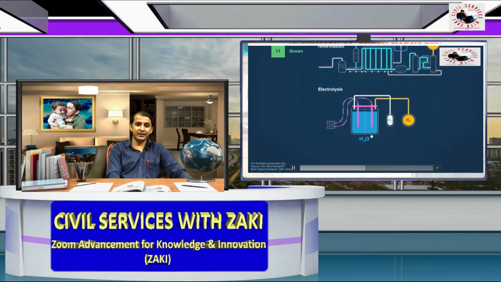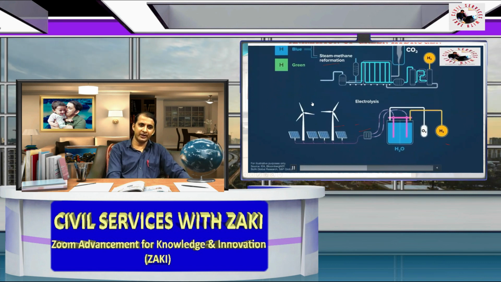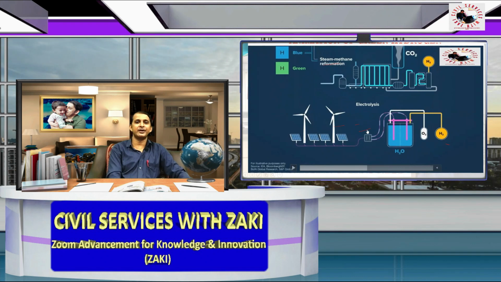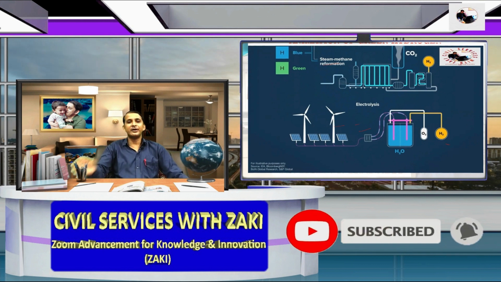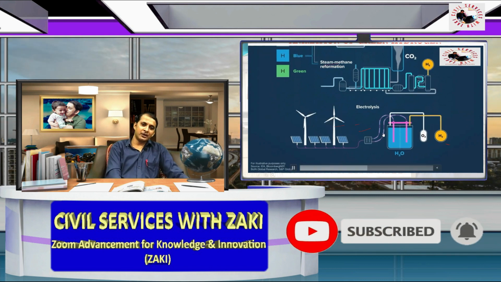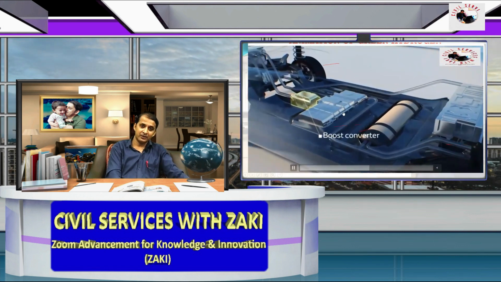And it is integrated with renewable sources of energy like wind energy and solar energy. So that's why it is called a green source of energy. That's why it is called green hydrogen. So we also see in the animation of the fuel cell.